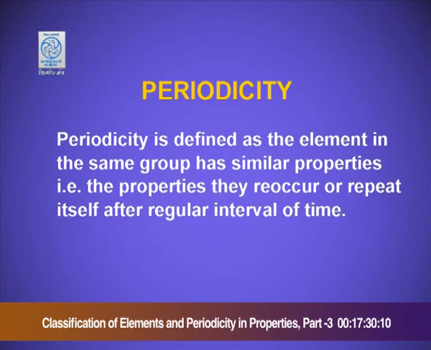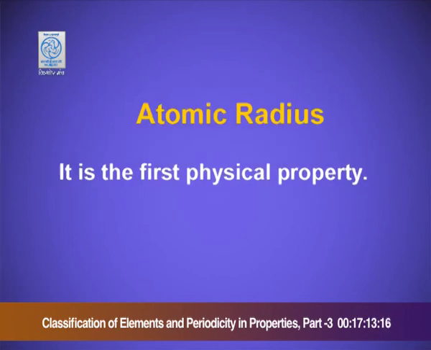Periodicity is defined as the elements in the same group having similar properties. That is, the properties reoccur or repeat themselves after a regular interval. Atomic radius is the first physical property. Dear children, we compare the atom with a sphere.